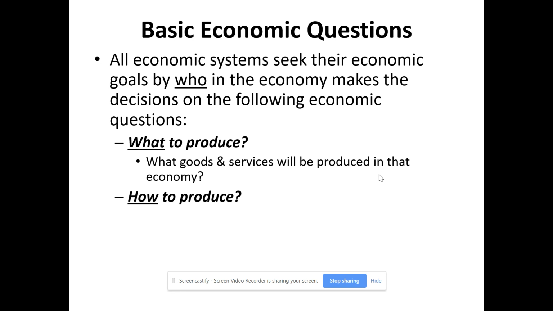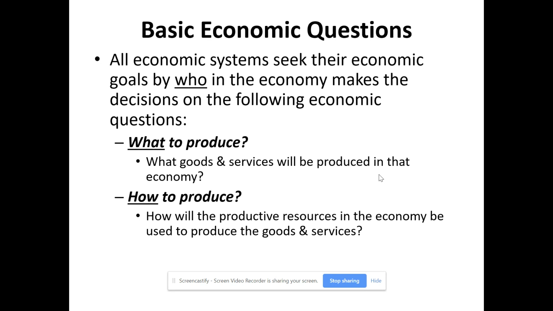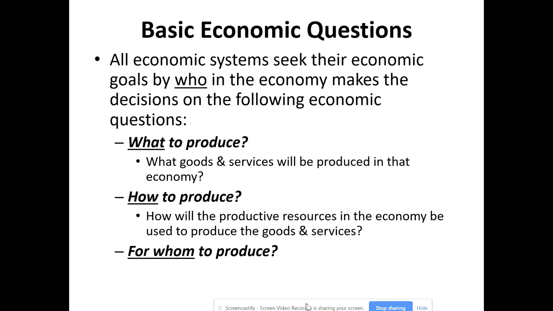Also, they have to decide how to produce those goods and services. They need to look at what are referred to as their productive resources, which we're going to examine here in just a minute. How do you use these productive resources to be able to produce those goods and services within the economy? And then lastly, they have to look at for whom to produce.